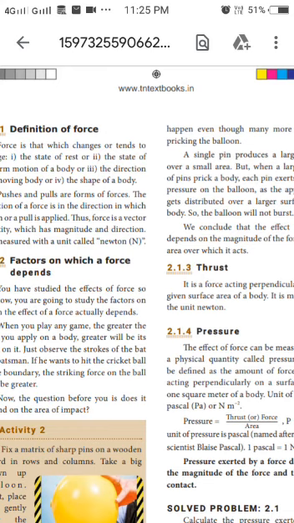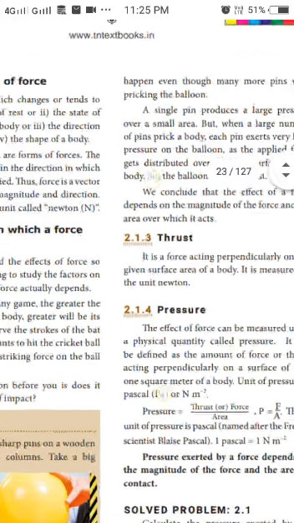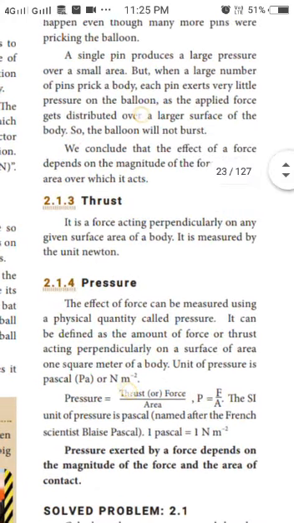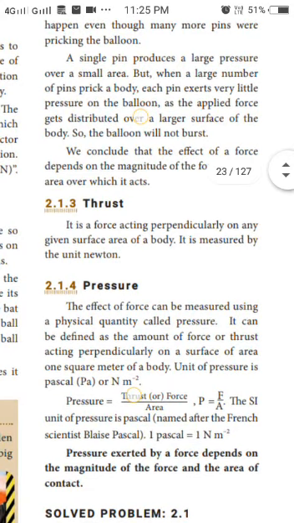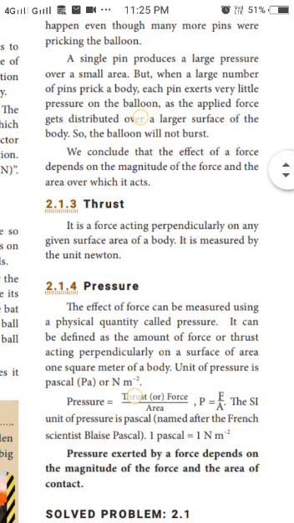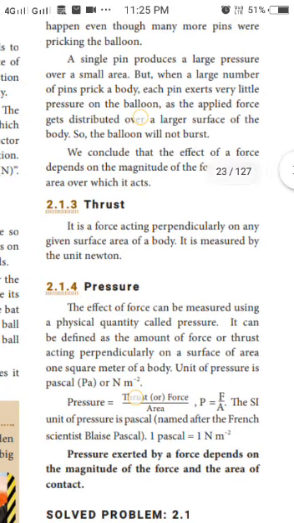The force acting perpendicularly on any given surface area of a body is known as thrust. So what is thrust? It is a force acting perpendicularly on any given surface area of a body. That is called thrust: force on a particular area. The unit of thrust is Newton.